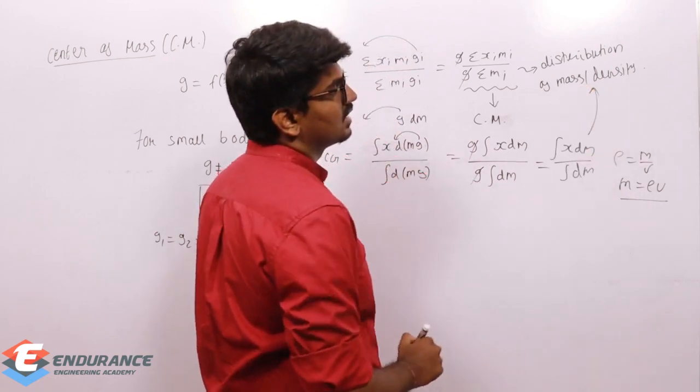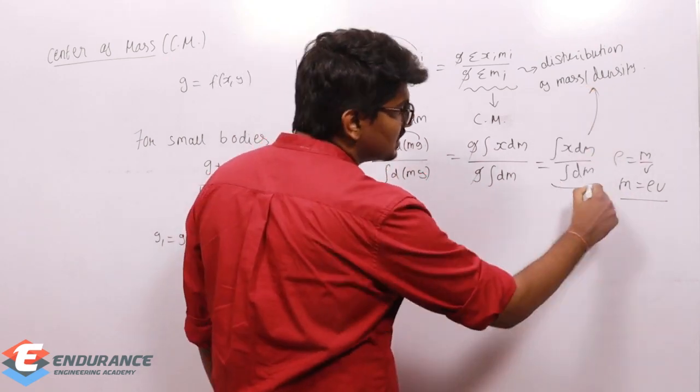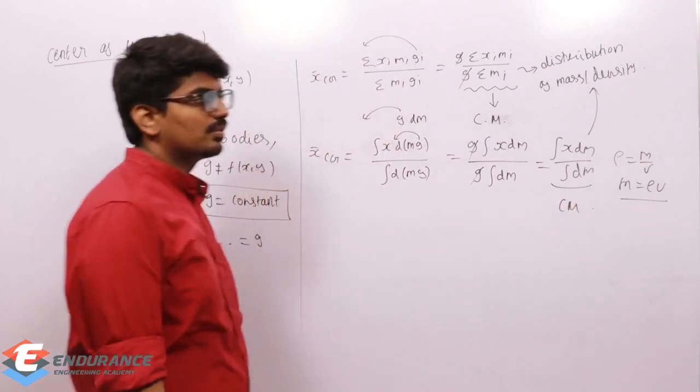Again, this represents the distribution of mass or density, and this is called center of mass.